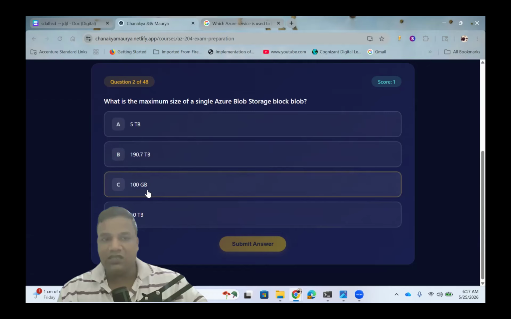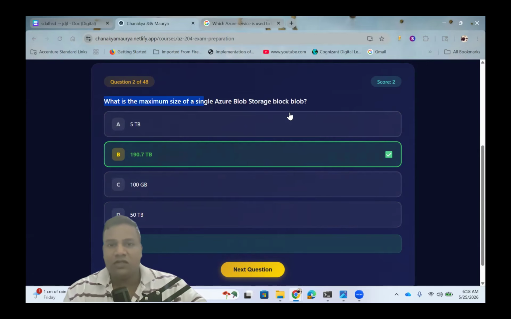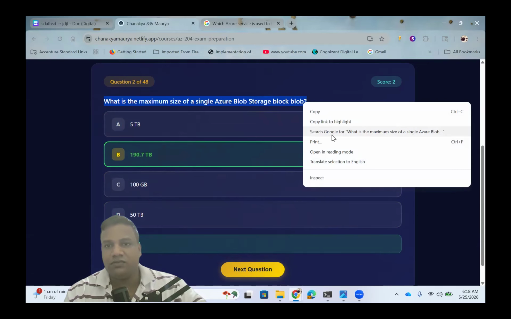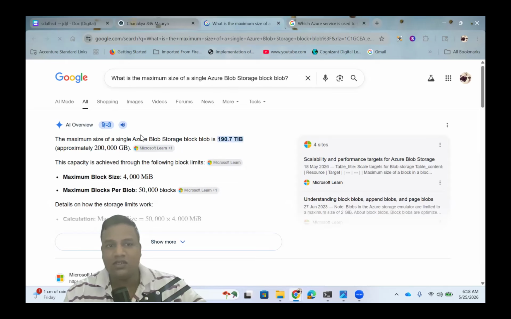And 10 GB is too small, and 50 TB is also too big, not correct. So the best choice is 190.7 TB. You can also search this question on Google, and it will give you the maximum size of approximately 110 TB.